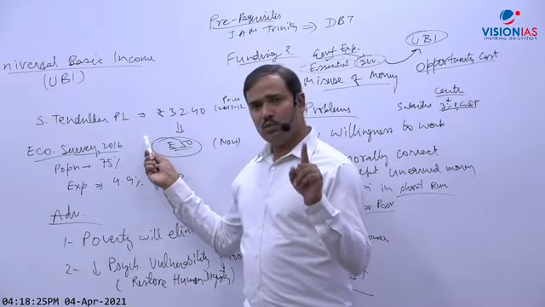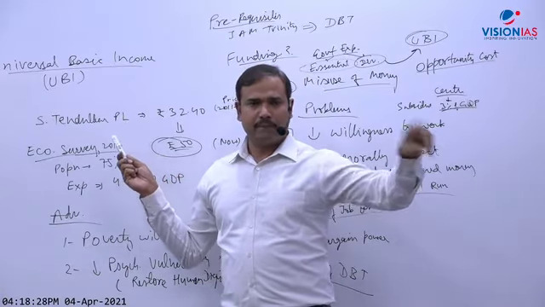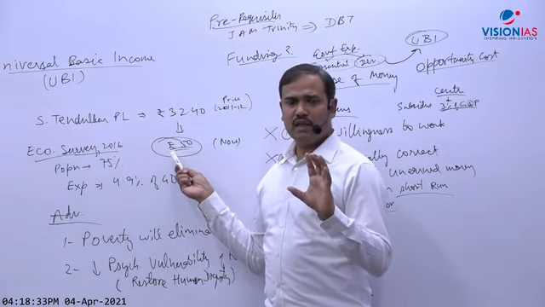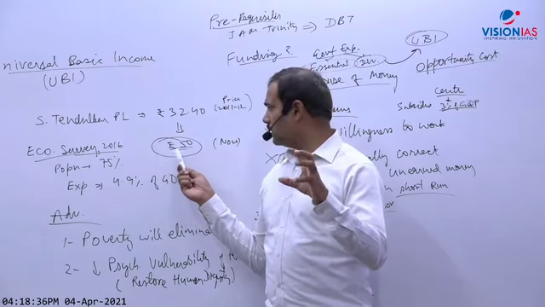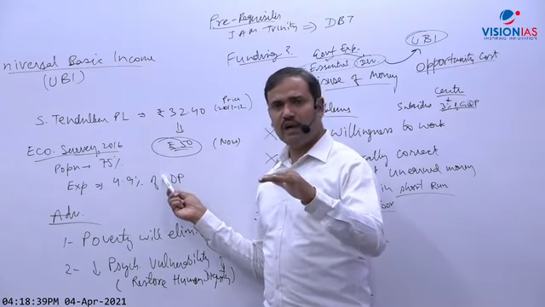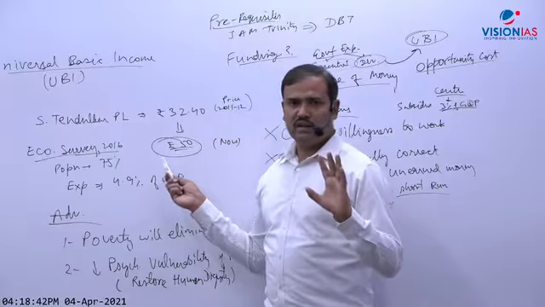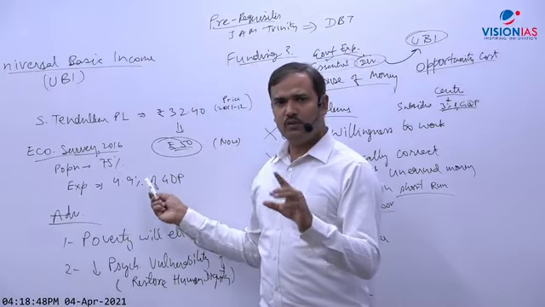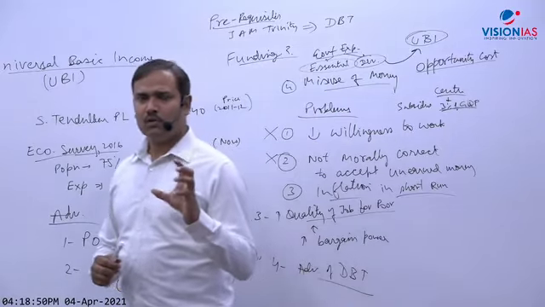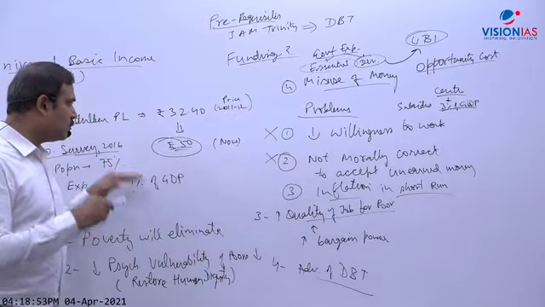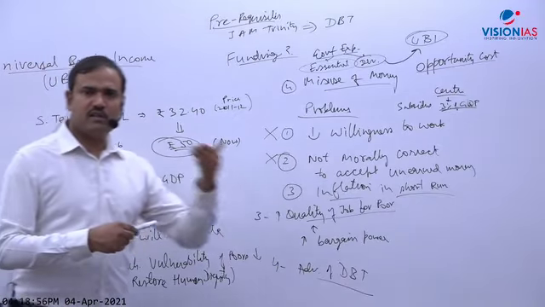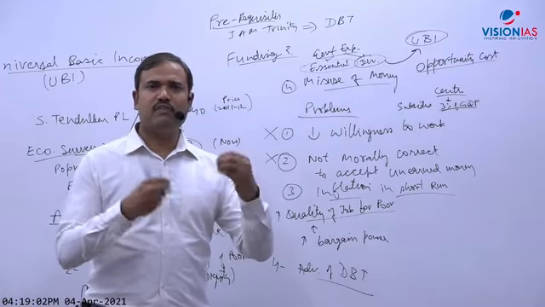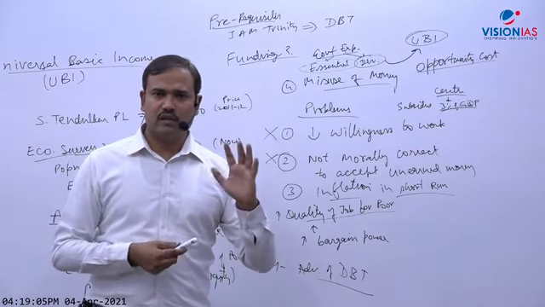And in most of the studies, like in Madhya Pradesh, they have paid not equal to the poverty line. They have paid less than the poverty line, almost half. And that was very effective. Practical experience has shown that even at half this amount, at least nobody will be hungry. A person may not have good quality shelter or clothes, but at least should not be hungry. So vulnerability will reduce. So keeping opportunity cost in mind, government may reduce the population somewhat, may reduce this amount, and start implementing. Maybe initially only women or only selected sections, and people may give it up like in the LPG subsidy, where such a voluntary option may be given.